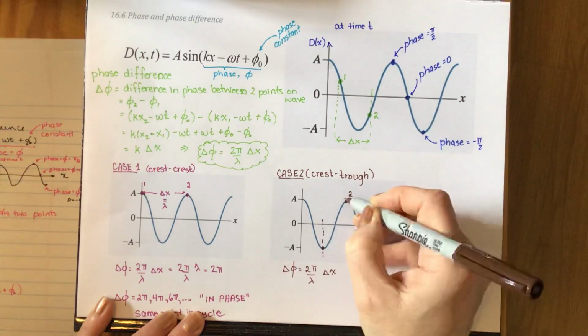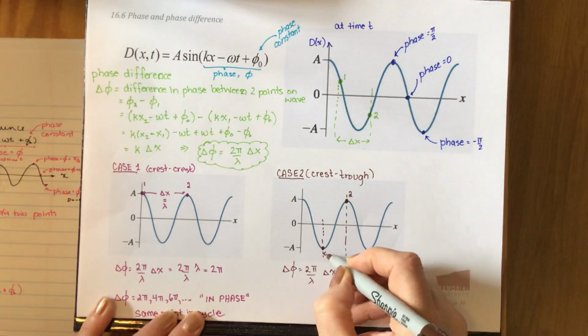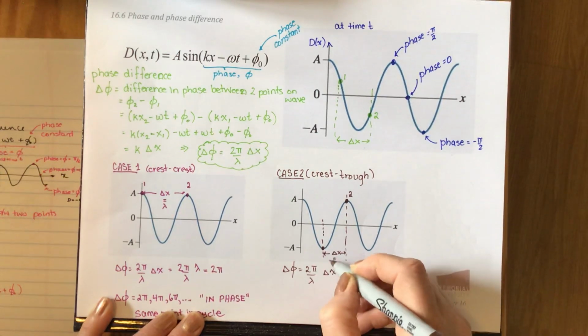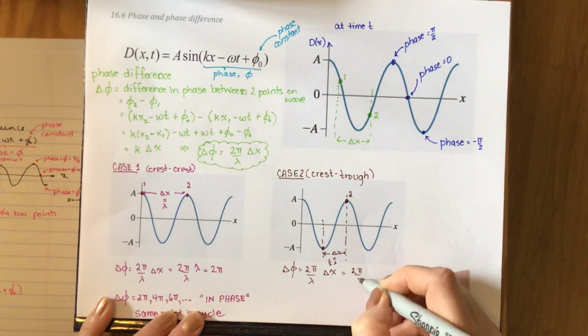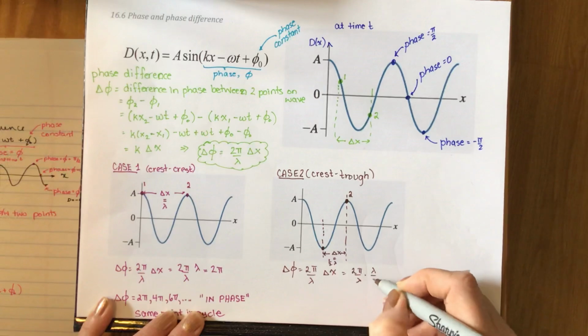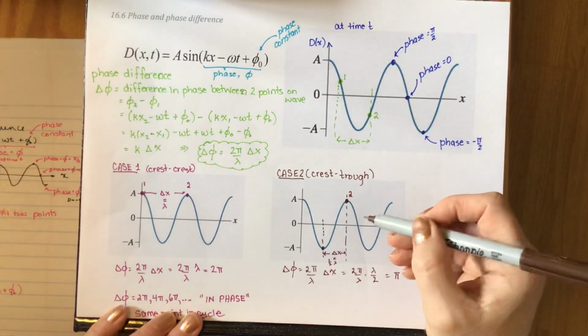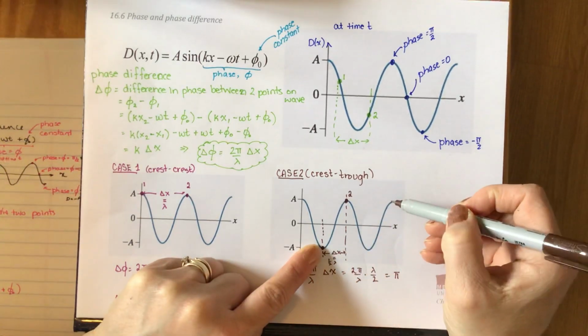What is my delta x? So from here to here, as we go from a crest to a trough, this is delta x, and this is the same as a half of a wavelength. So we have 2 pi over lambda times lambda over 2 gives us pi. So to extend to different points in the cycle, what if this were point 1 and this were point 2?